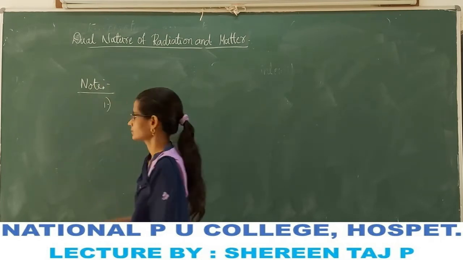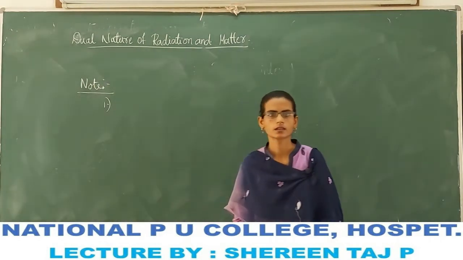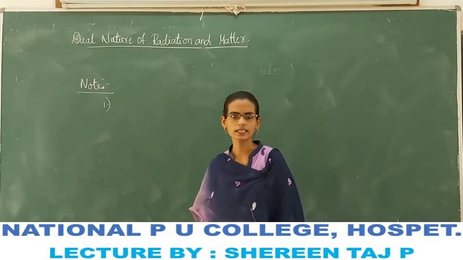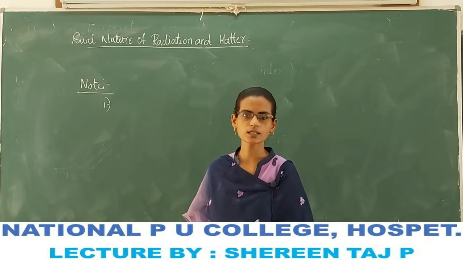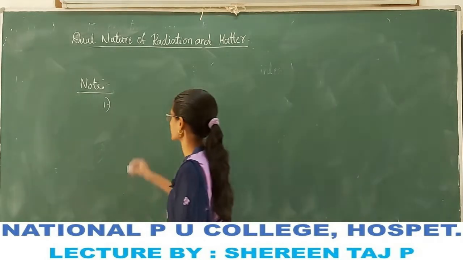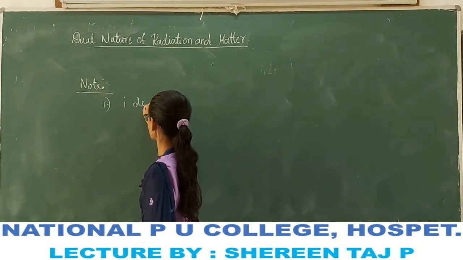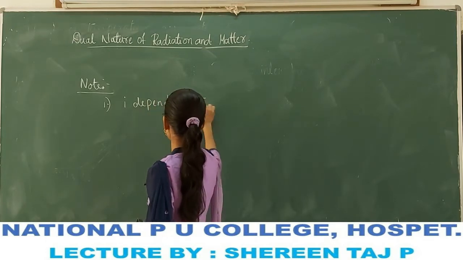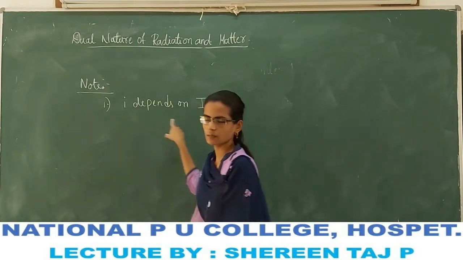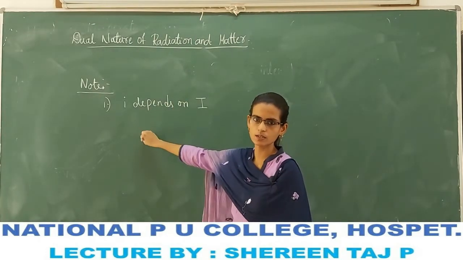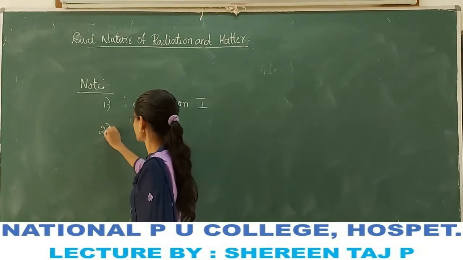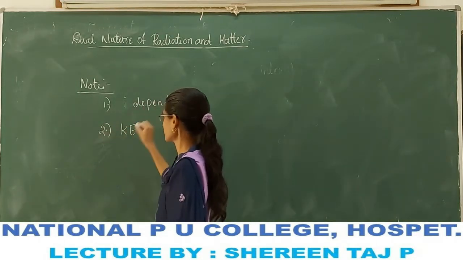Note number 1. The first note is the photoelectric current depends on the intensity of the radiation. If i is the photoelectric current and capital I is the intensity, the current depends on the intensity of the radiation.